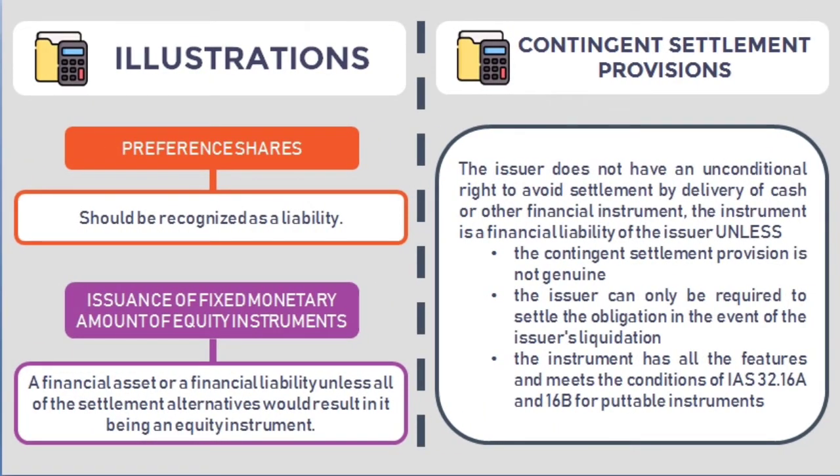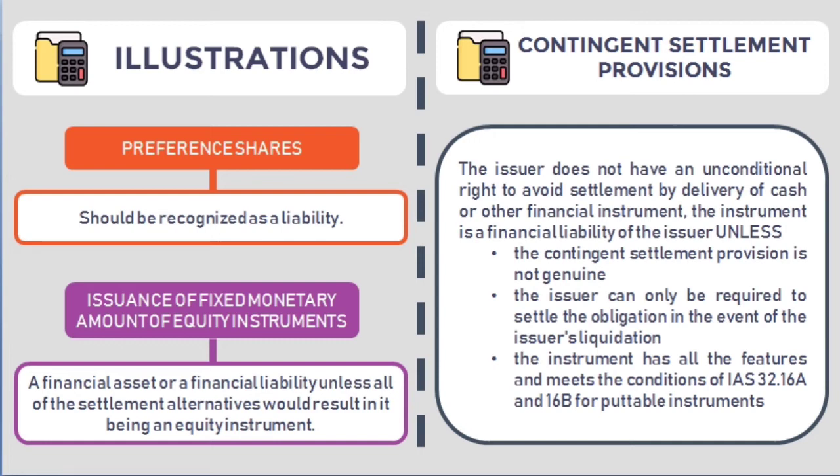Moving forward, the fundamental principle of PAS 32 is that a financial instrument should be classified as either a financial liability or an equity instrument according to the substance of the contract, not its legal form, and the definitions of financial liability and equity instrument. Given here are some illustrations: the preference shares and the issuance of fixed monetary amount of equity instrument. For preference shares, if an entity issues preference shares that pay a fixed rate of dividend and have a mandatory redemption feature at a future date, the substance is that they are a contractual obligation to deliver cash and therefore it should be recognized as a liability.